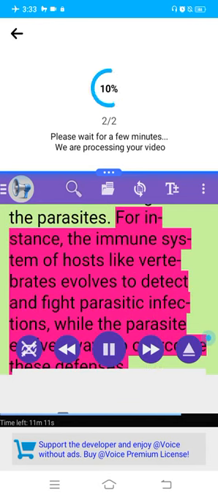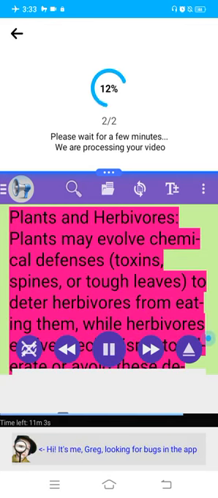For instance, the immune system of hosts like vertebrates evolves to detect and fight parasitic infections, while the parasite evolves ways to overcome these defenses. Example: plants and herbivores.